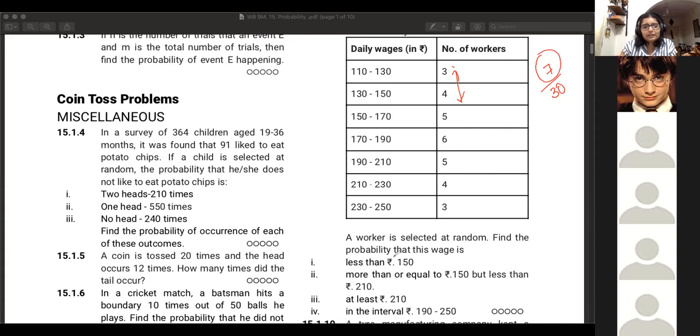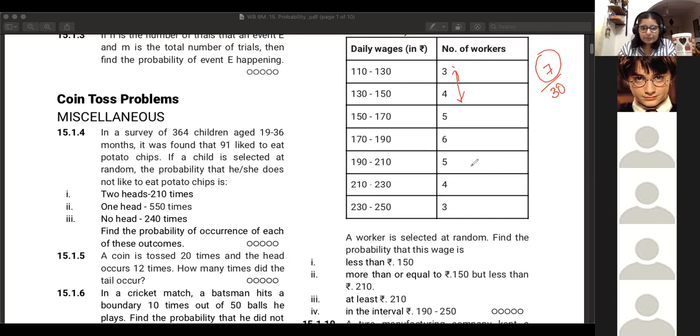So Kabir, what would be the answer for the second part? More than or equal to 150, but less than 210. Wait, so more than 150 and less than 210. Ashka sent the third one. Let me check. 16 upon 30. Yes, correct. Exactly. So that's how you continue. Okay, so do the third and fourth one also.